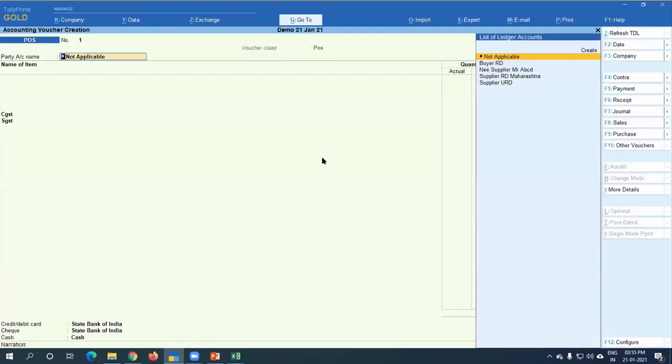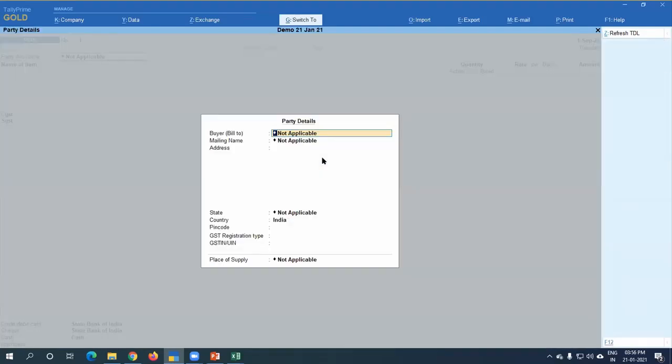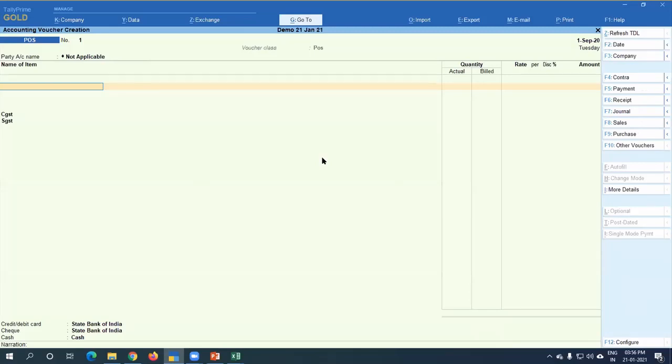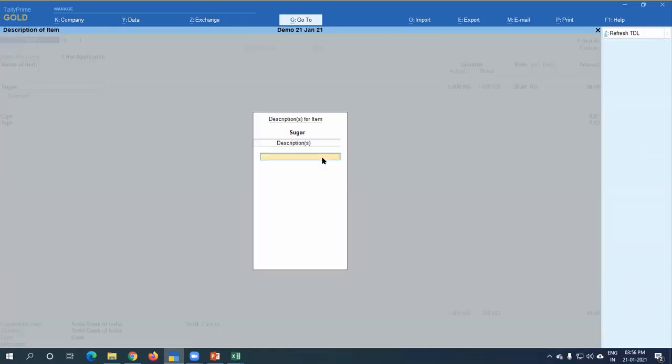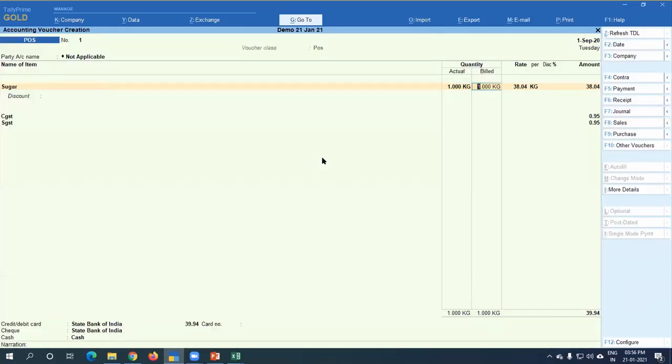So just put here, if there is a customer name, okay, otherwise only Ctrl+A, put here any item. Suppose I want to sell 10 kg, just enter. See here at the end, Tally will ask you the bill amount is 390.94. So Tally is asking whether credit card is given by the party. So suppose yes, so the party has given exactly the amount, no problem.